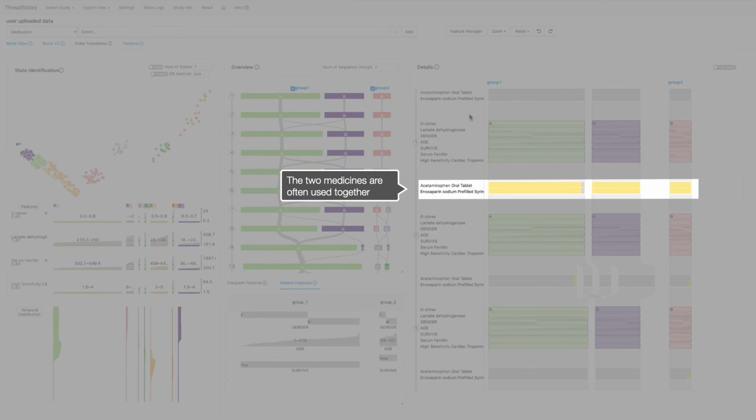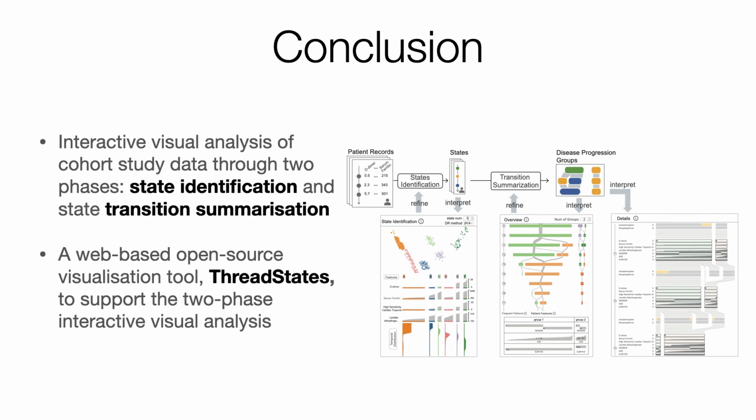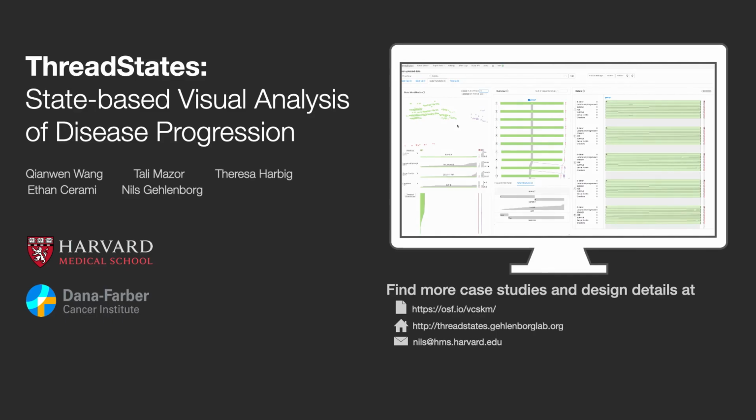the state transitions. To conclude, we present an interactive visual analysis of cohort study data through state identification and state transition summarization. We design and develop a web-based open source visualization tool, ThreadStates, to support the two-phase interactive visual analysis.